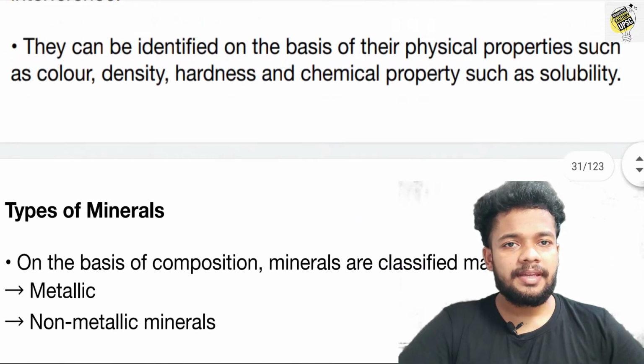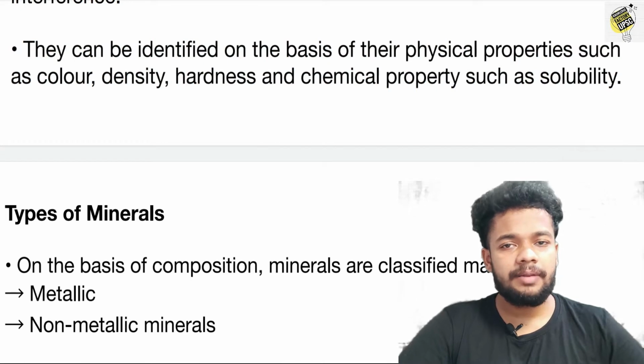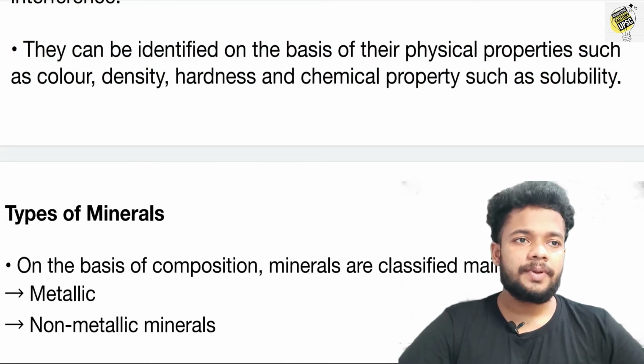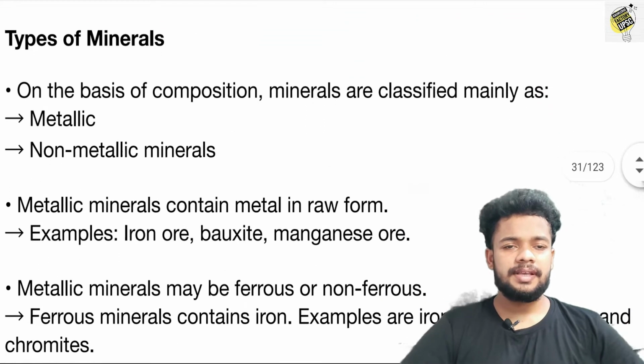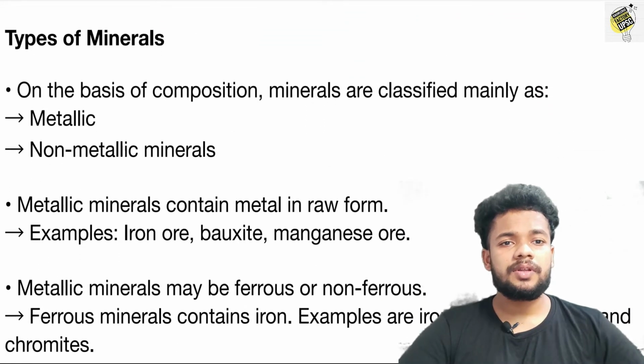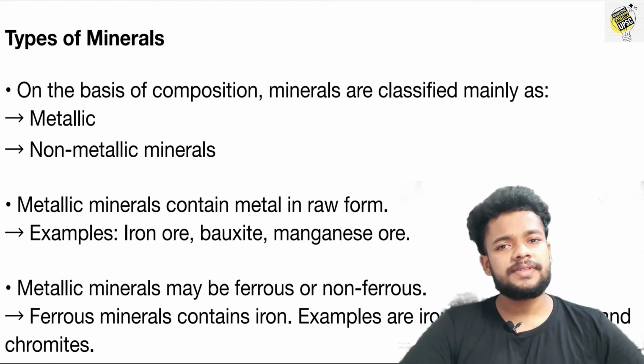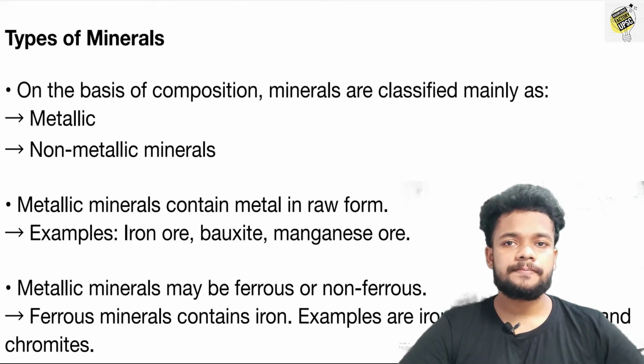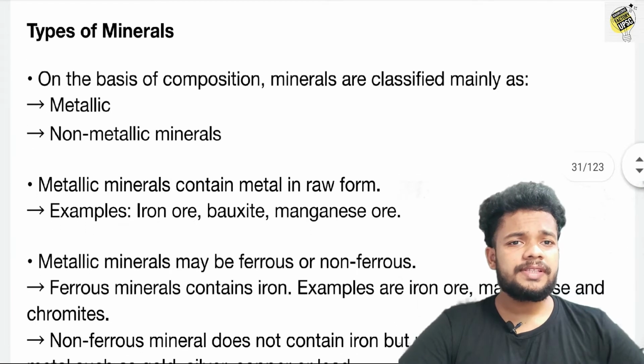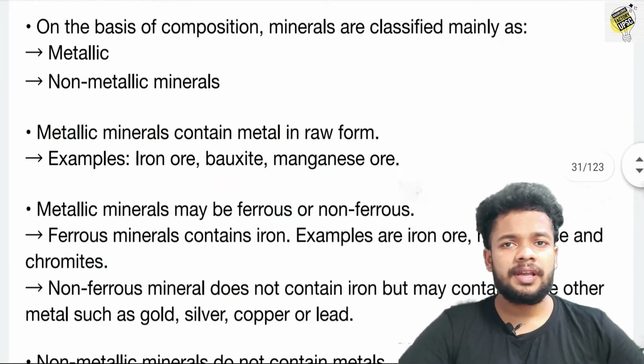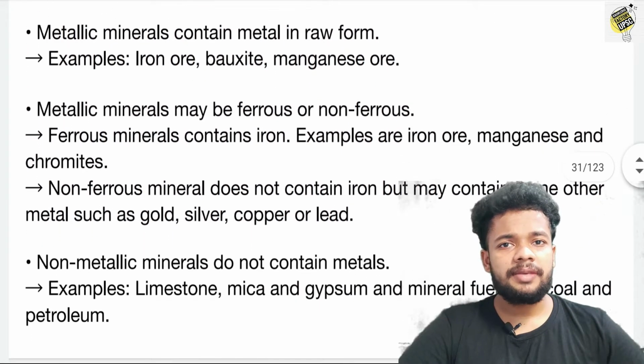They can be identified on the basis of their physical properties such as color, density, hardness, and chemical properties such as solubility, etc. That means these minerals can differ according to their chemical composition and their physical composition also. We can classify these minerals into different types. They are metallic and non-metallic minerals.